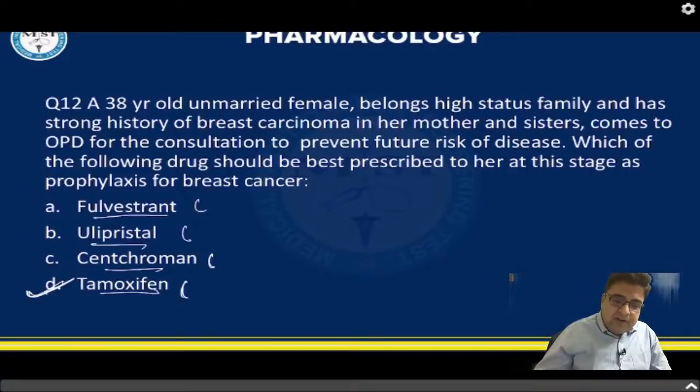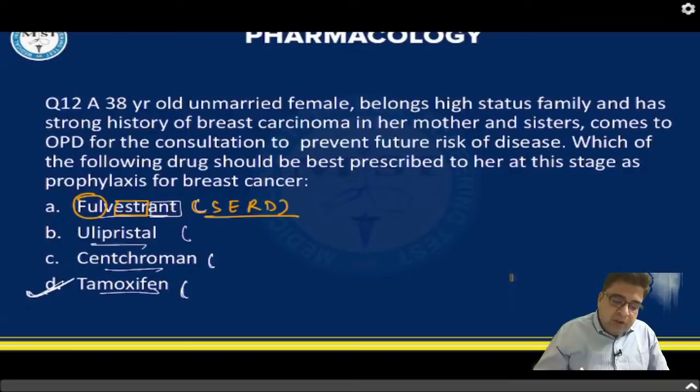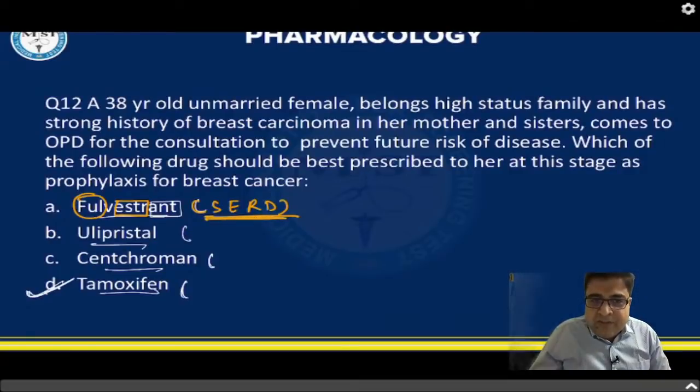So fulvestrant is a drug whose name ends with ANT. It's an antagonist, ANT stands for antagonist. ESTR, which is given in its name, means it's an estrogen antagonist, and full is for full. It's a full estrogen receptor antagonist. We call it SERD, the full form is selective estrogen receptor down regulator. So it's the only drug which is a selective estrogen receptor down regulator.